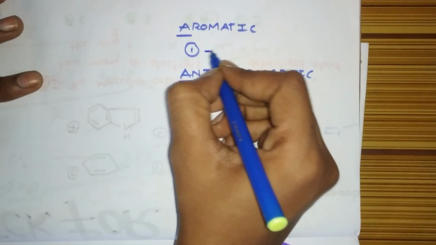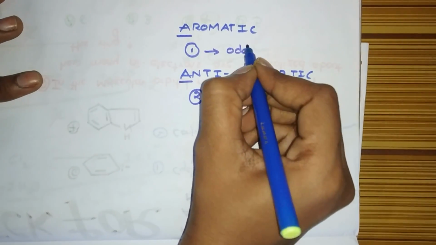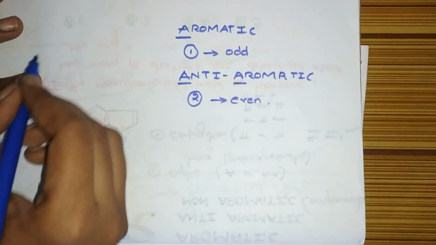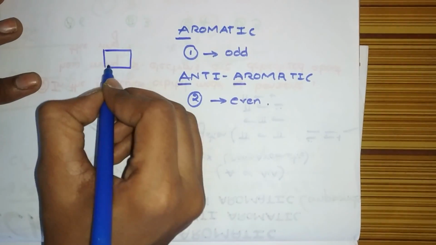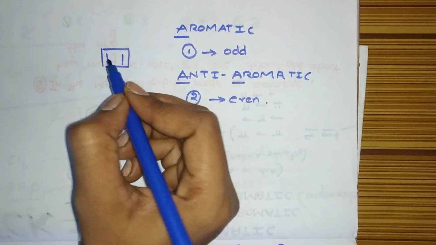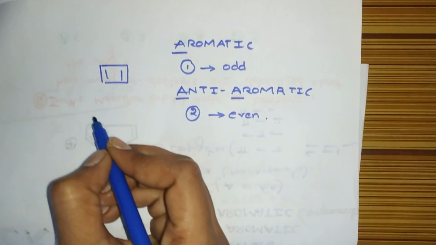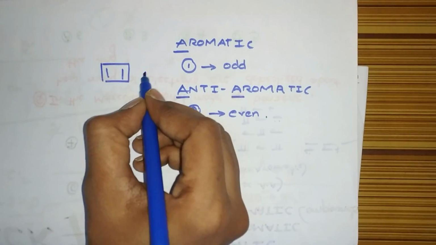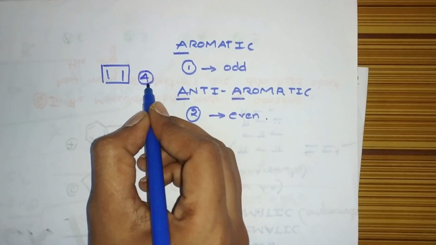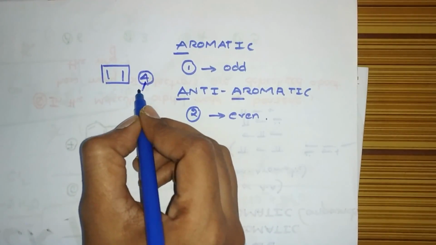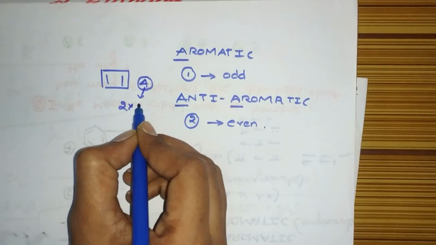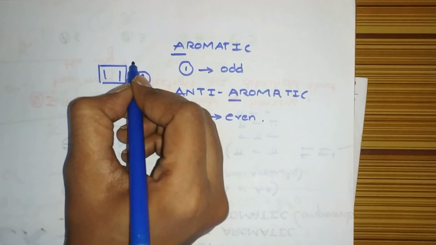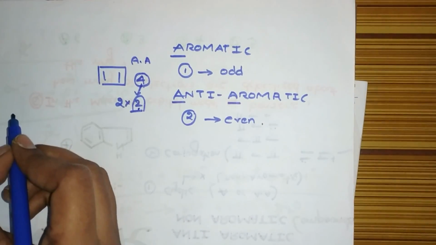Two. One is an odd number and two is an even number. Suppose we take this compound. Now count the pi electrons: 1, 2, 3, 4. Four pi electrons are there. Four is an even multiple of 2, so it comes under anti-aromatic.